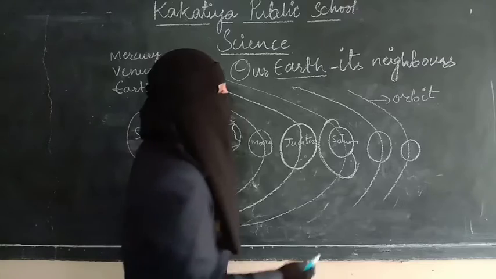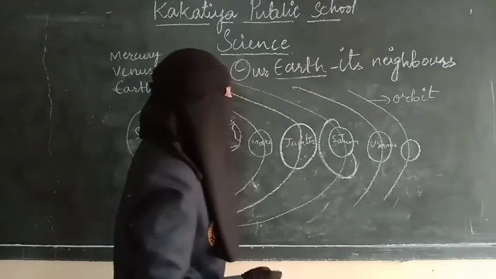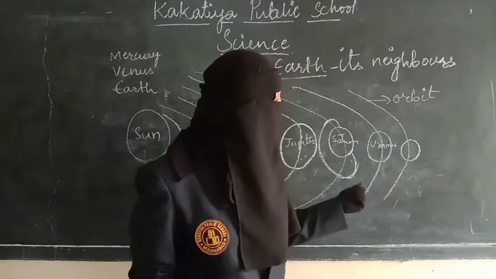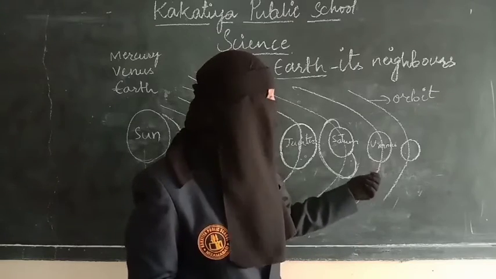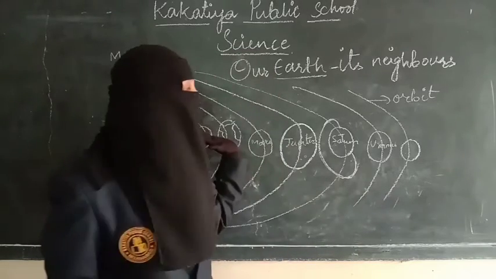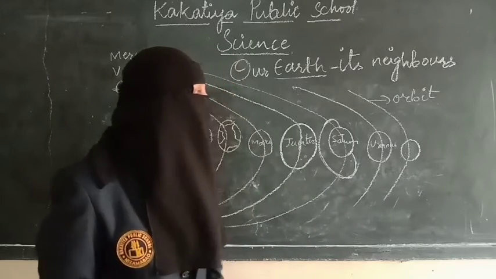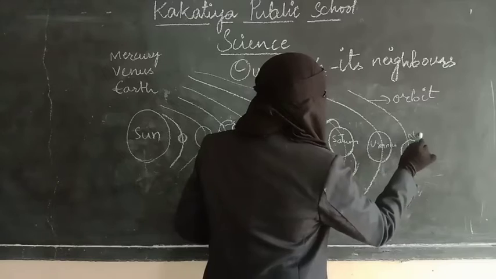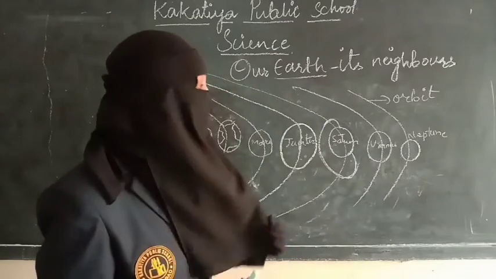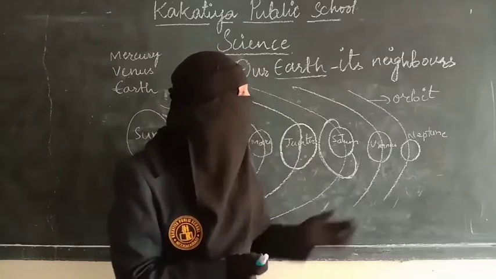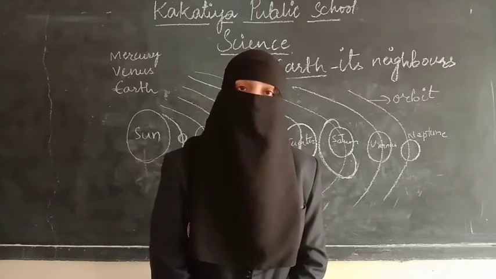And after Saturn, we have Uranus. Uranus is the seventh planet of our solar system, and it is cool and far from the sun. As it is far from the sun, it is very cool. And the last planet that we have is Neptune. Uranus and Neptune are called twin planets because they are similar in appearance, that's why they are called twin sisters. Uranus and Neptune are the last planets of our solar system.